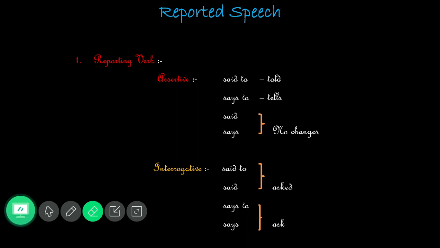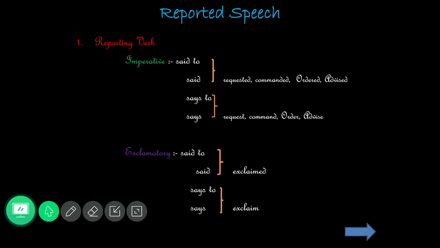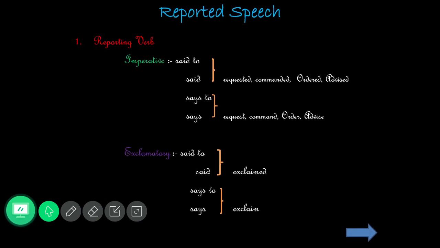So if you are a beginner, you can just proceed with the very basic thing. "Said to" you can write as "asked". Said, asked; says to, ask. And the next most important thing is the imperative sentence, in the same format.